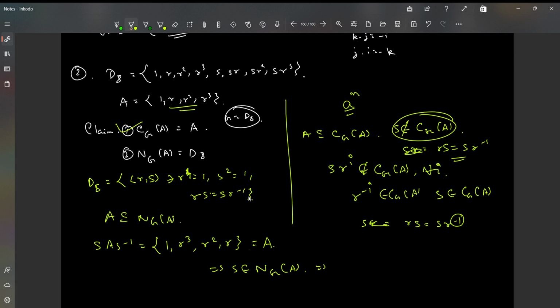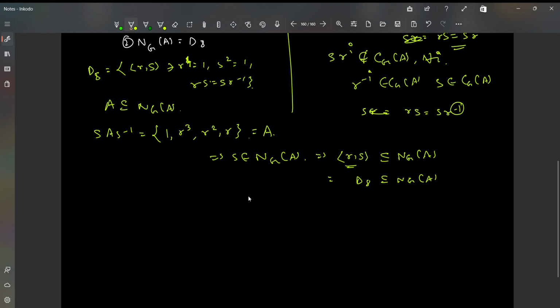Hence, any finite product of them will also be in the normalizer. Any collection of elements generated by R and S will obviously be in the normalizer by the closure property, because it's a subgroup, or at least you have shown it's a subgroup. So D8 is in the normalizer, and this is nothing but D8. The normalizer by definition is contained in D8, and D8 is contained in the normalizer, so it's a two-sided inclusion. So they must be equal, right?